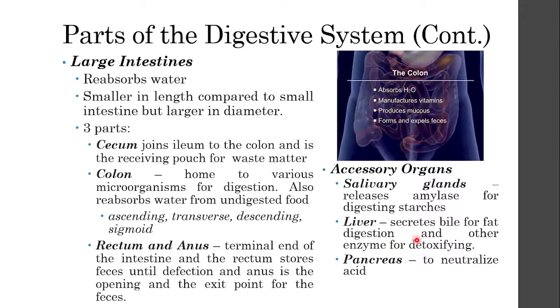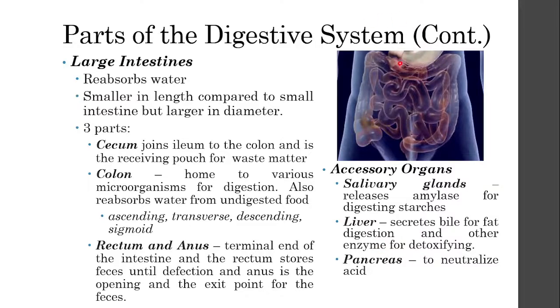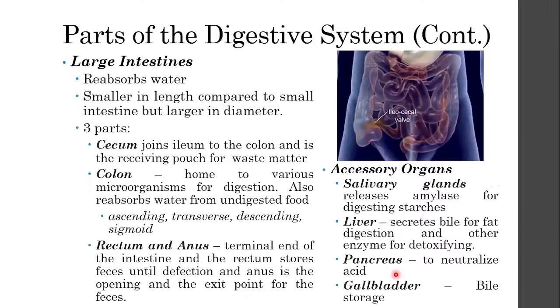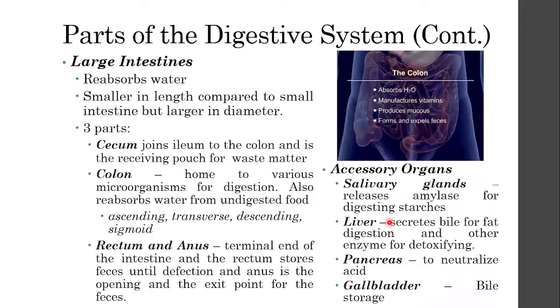And then you have your pancreas that neutralizes the acid in the duodenum, but also releases enzymes for the digestion of fat, proteins, and starches. And lastly, you have your gallbladder, which stores the bile which the liver creates. So those are the four important accessory organs in your digestive system, and this is the digestive system.